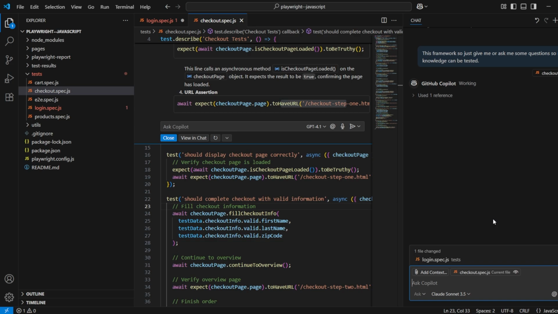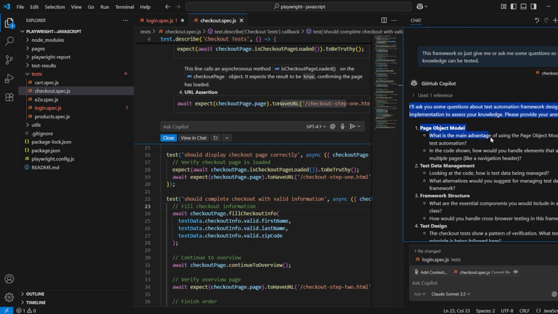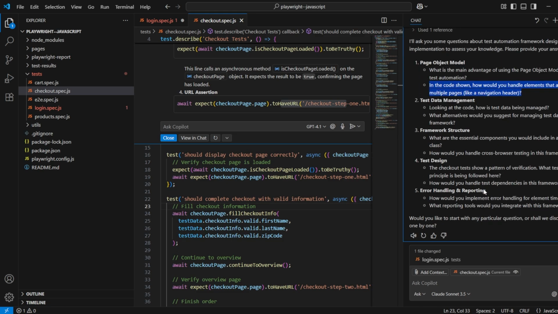So it acts as an instructor as well. See, it will be asking questions to you. Please provide the answers. Page object model, what is the main advantage here? In the question, how would you handle the element? So it is asking the questions. You answer it and it will tell you whether you have the knowledge or not. You can ask the coding questions as well. So there are a lot of things.